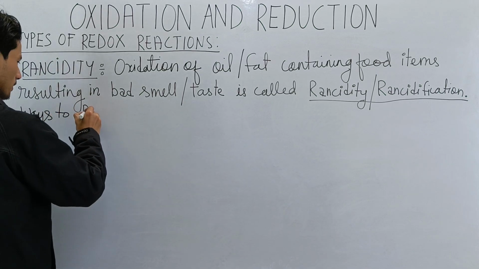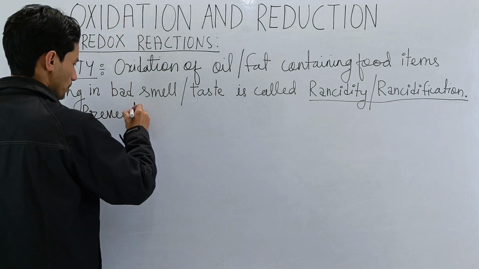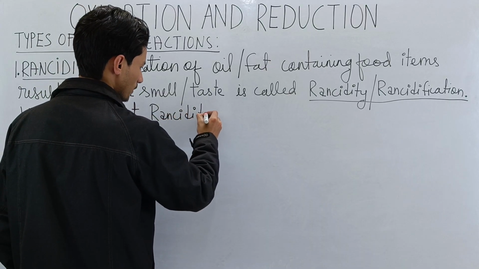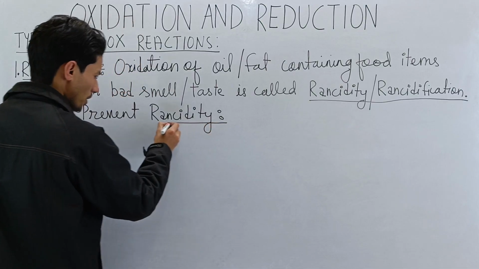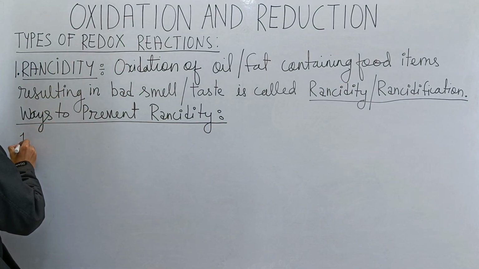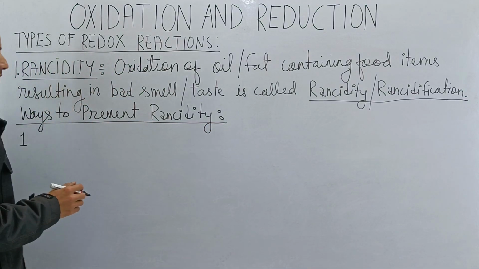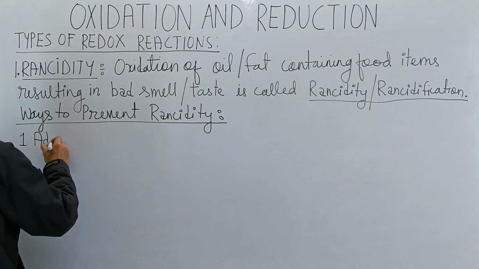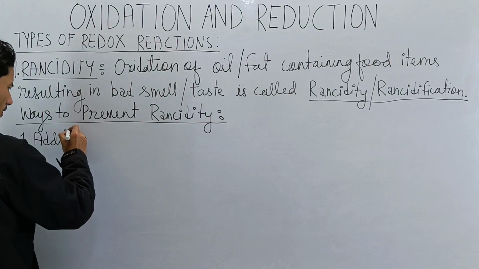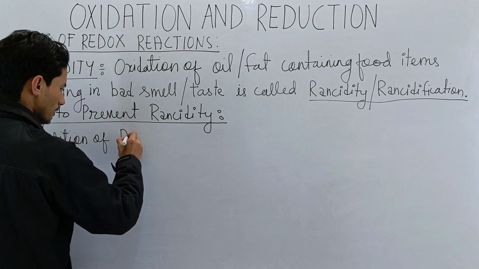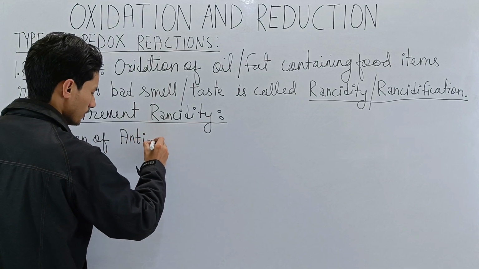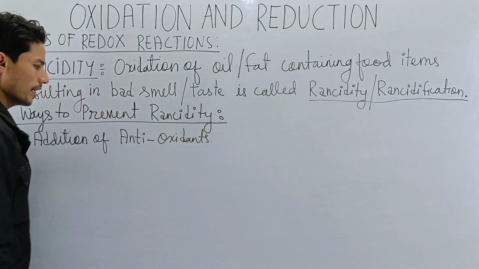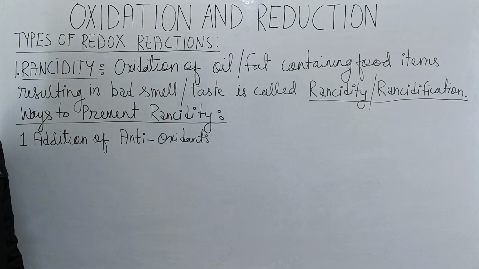Ways to prevent rancidity. So how can we prevent rancidity? Number one, we can prevent rancidity by addition of antioxidants. So, addition of antioxidants. By adding antioxidants, we can prevent rancidity.